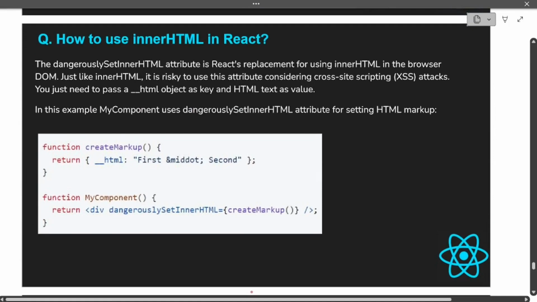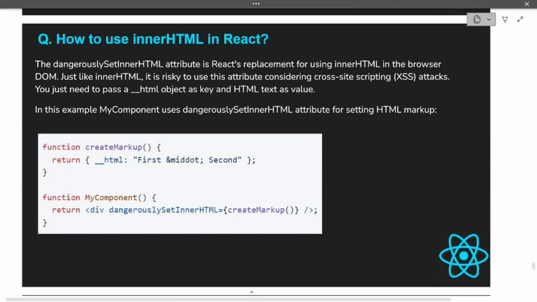So basically in JavaScript we had innerHTML. If we have to manipulate the DOM, we used to write innerHTML in JavaScript. So if we have to do the same thing in React, how can we do it? If you have to manipulate the DOM, how can you do that in React? Let's see the answer for this.